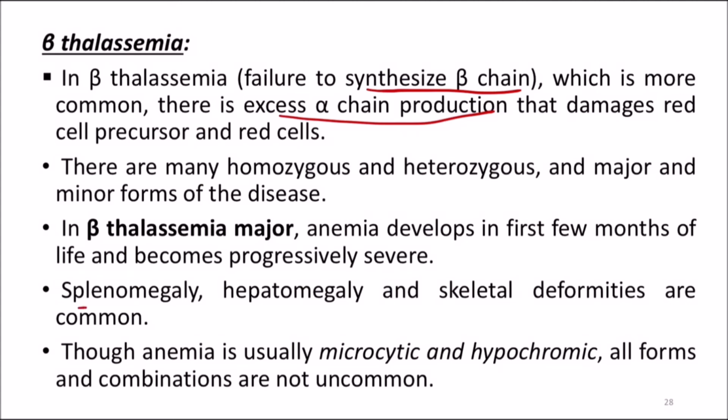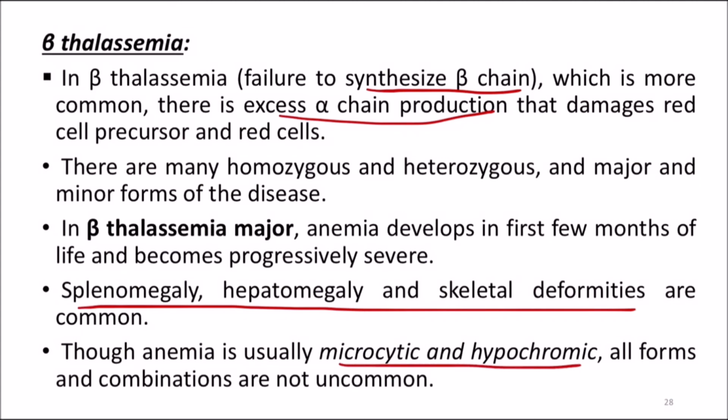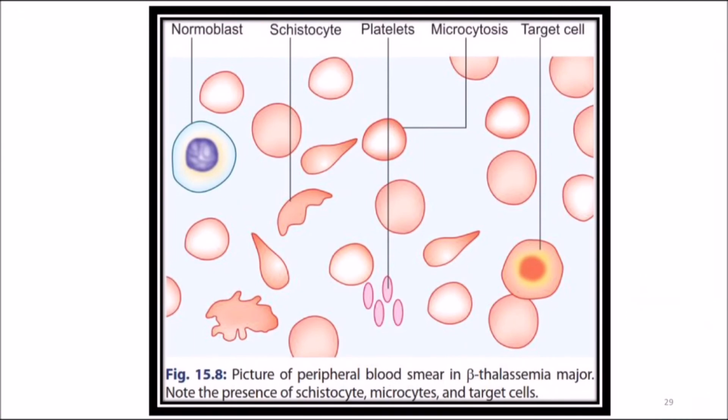Splenomegaly, hepatomegaly and skeletal deformities are commonly seen in beta thalassemia. The anemia is usually microcytic hypochromic. All forms and combinations are not uncommon. As I told you, iron deficiency anemia is also an example of microcytic hypochromic anemia. This is the picture showing the peripheral blood smear in beta thalassemia major.